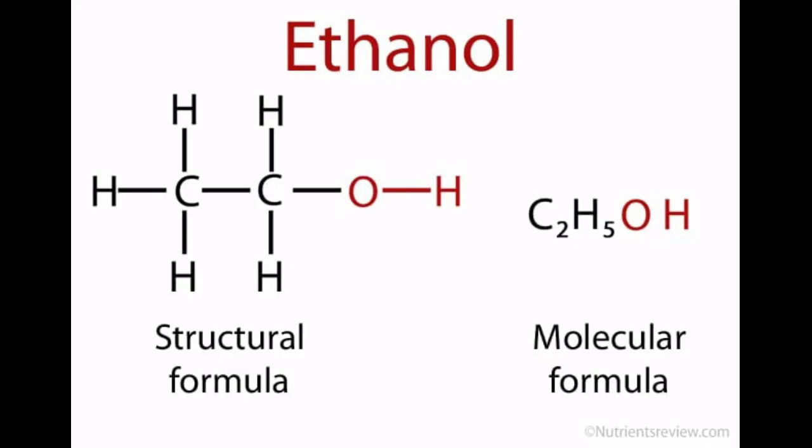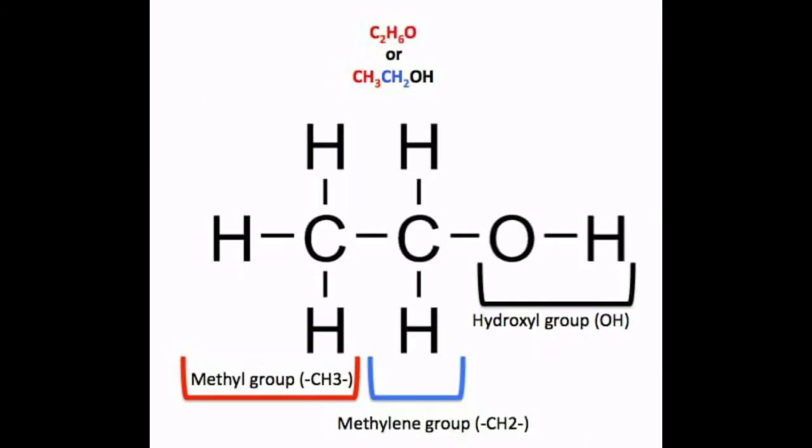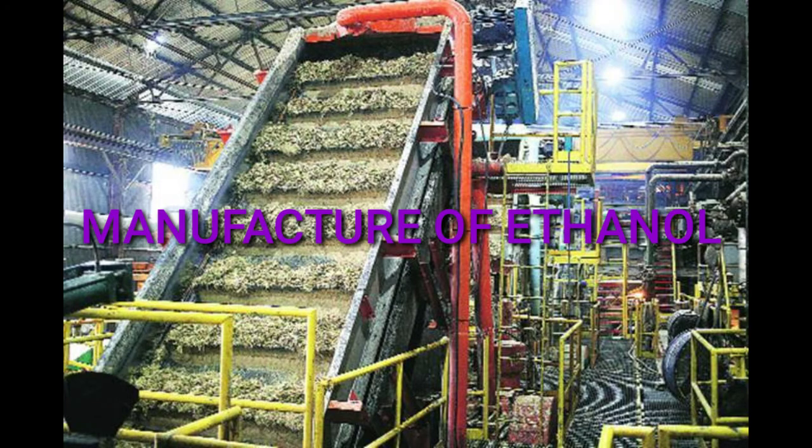Now we'll continue with Unit 11, Ethanol. CH3CH2OH. Ethanol is commonly known as alcohol. All alcoholic beverages and some cough syrups contain ethanol. Its molecular formula is C2H5OH. Its structural formula is as you see in this picture. Now we'll see the manufacture of ethanol.